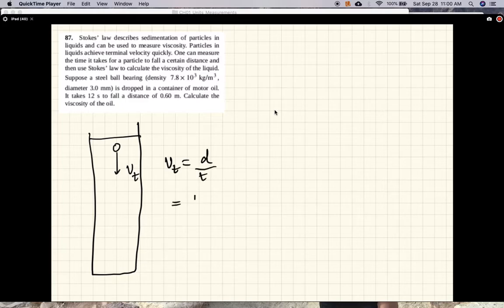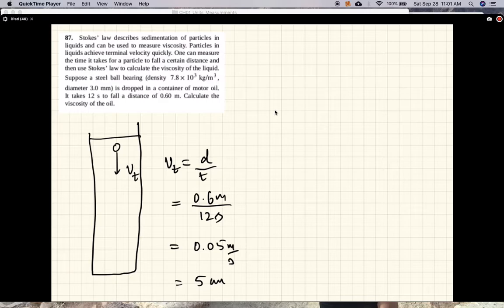So 0.6 meters divided by 12 seconds is 0.05 meters per second, and that's equal to 5 centimeters a second.